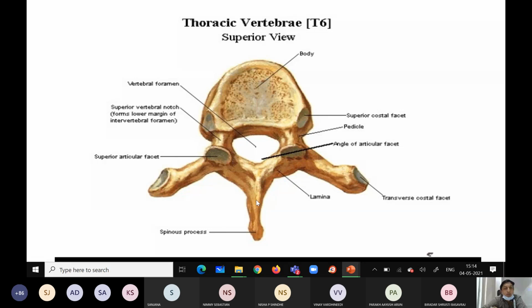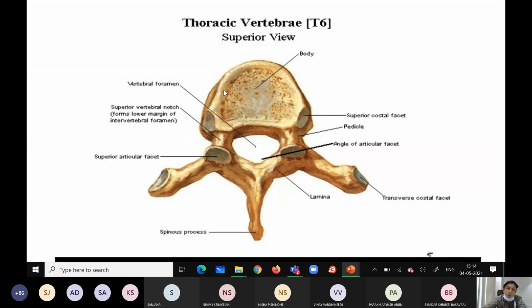Now at the exact posterior, there is a projection called the spinous process. In between the transverse process and spinous process, there will be a lamina. So this is the spinous process. These are two superior articular facets, which articulate with the adjacent vertebra. This is related to the costa, rib, the superior costal facet.